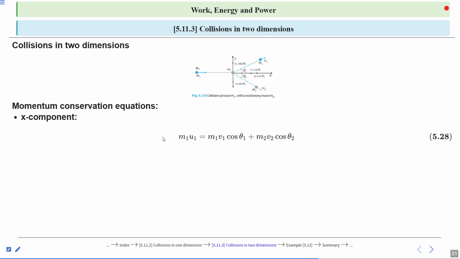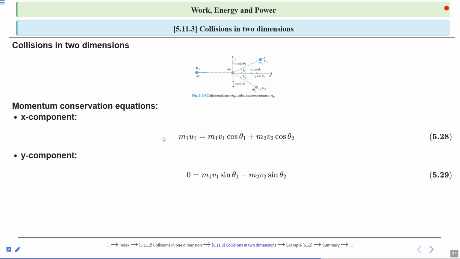Now after collision, the momentum of m1 is m1 v1 cos theta1, and the momentum of m2 is m2 v2 cos theta2. This is along the x-axis.